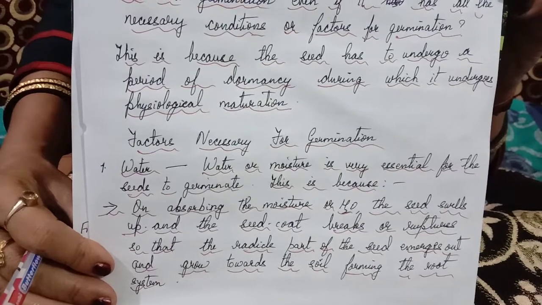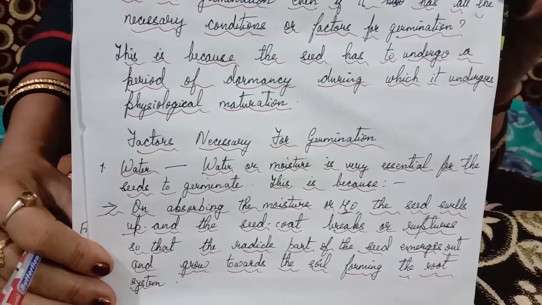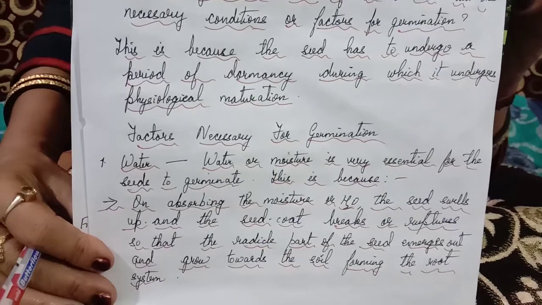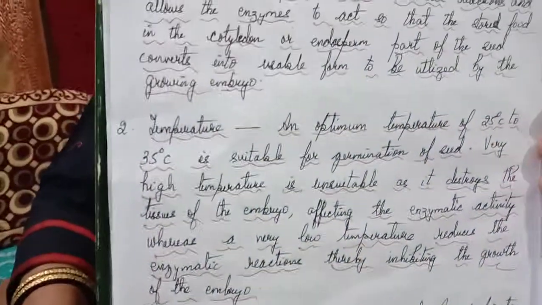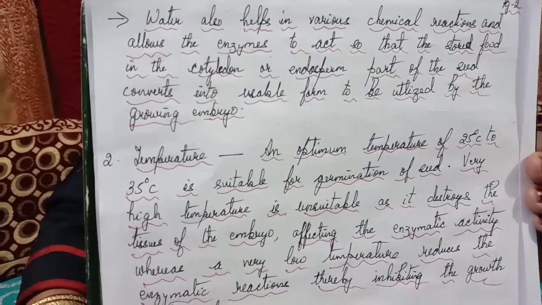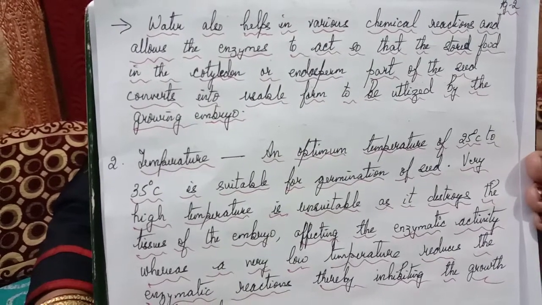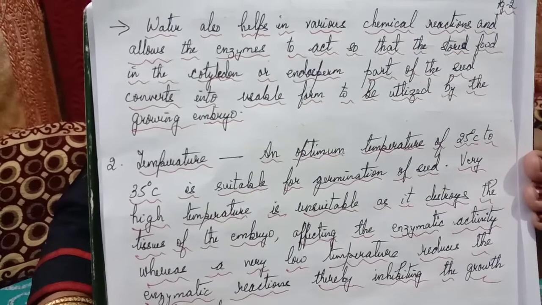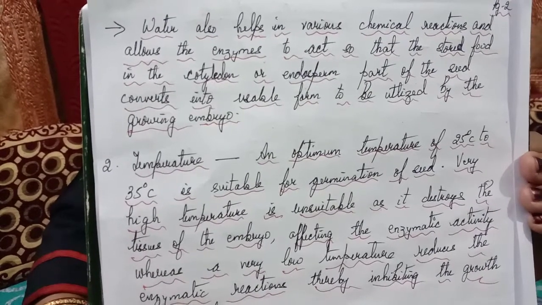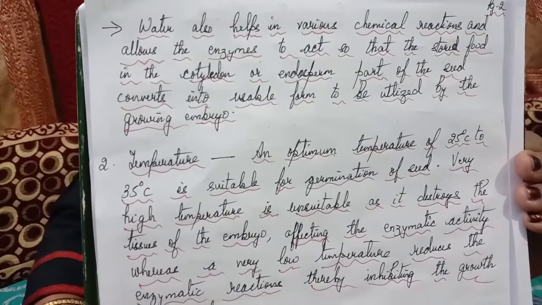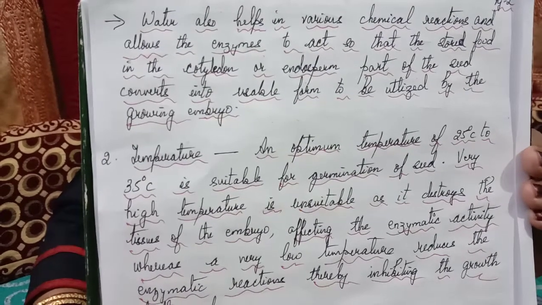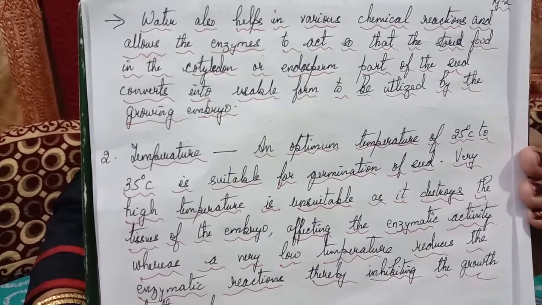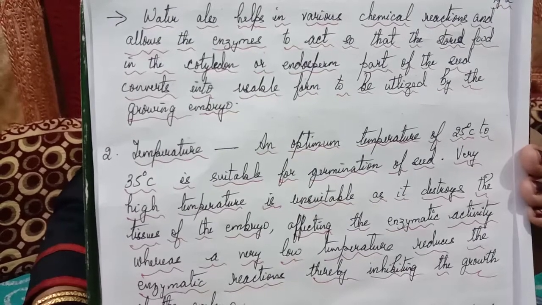The first sign of germination is the emergence of the radicle, which will develop into the root system. Then we have the suitable conditions: water, temperature and air, that is oxygen. These are the external factors. Clear? As I said, sometimes light is also required. Those types of seeds are called photoblastic seeds.